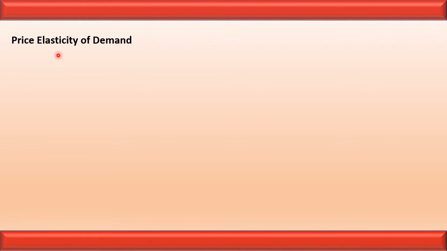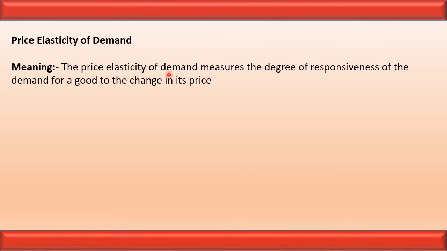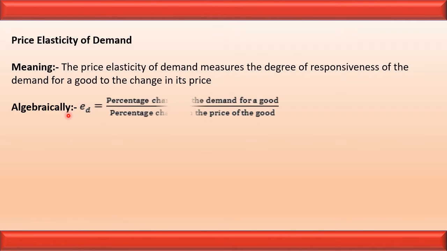Let us see the price elasticity of demand. The price elasticity of demand measures the degree of responsiveness of the demand with respect to change in the price of the commodity. Algebraically, we can represent elasticity of demand as ED.